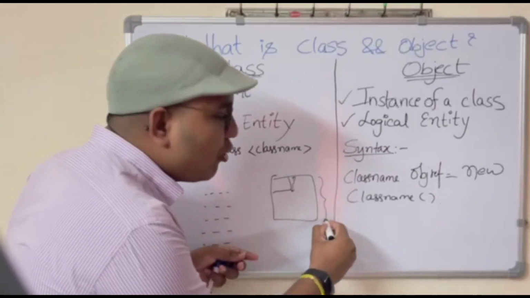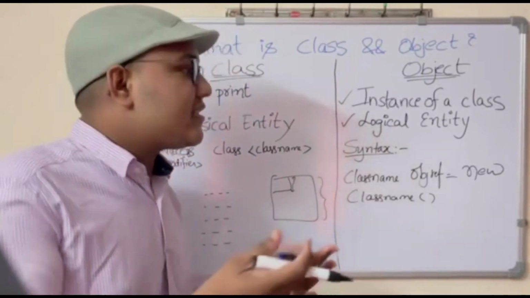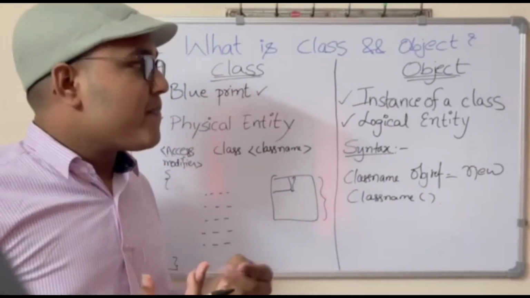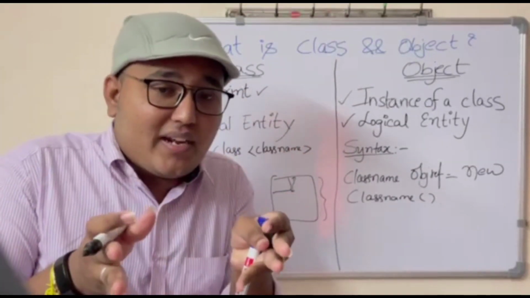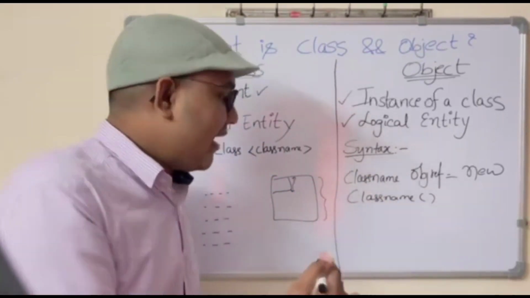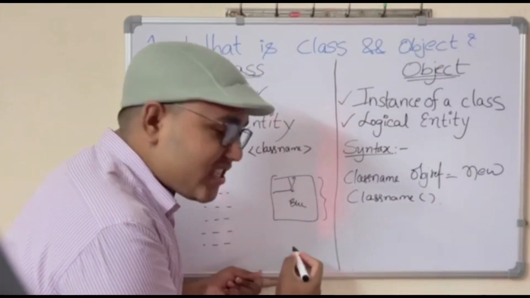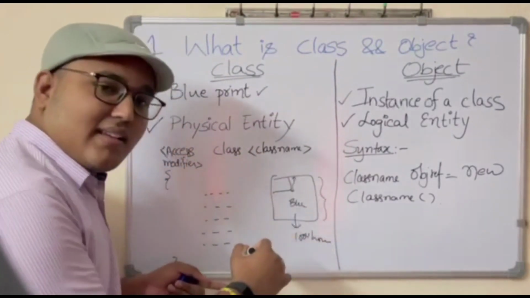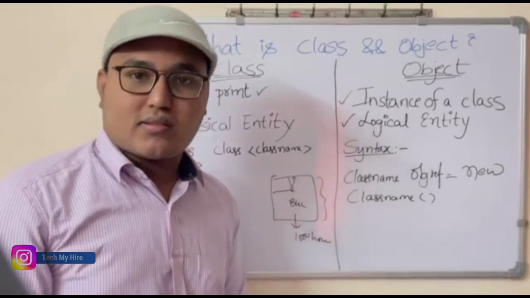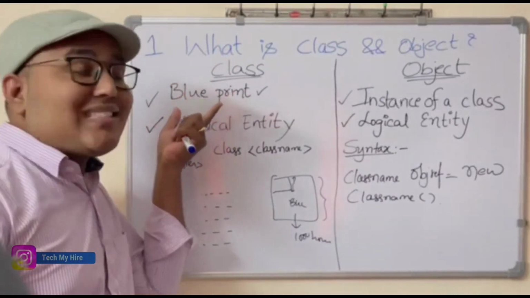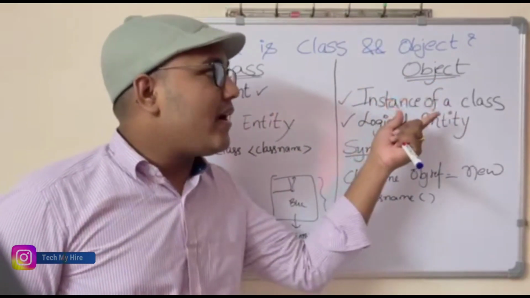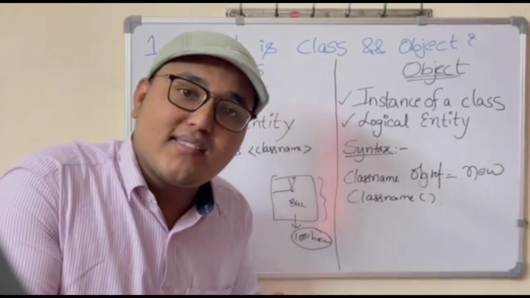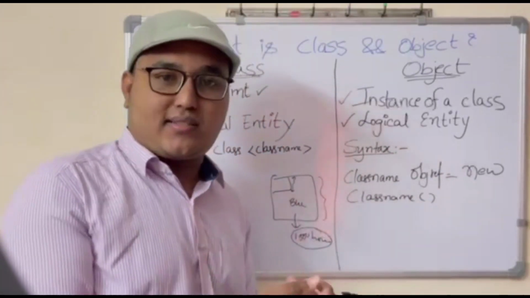So this is a blueprint for constructing a house. Similarly, for any object-oriented programming language, this class is a blueprint. And if there is a blueprint, we can construct any number of houses. Let's say if this is a blueprint, we can construct 1000 houses. And if there is a class, we can construct 1000 objects. So this class is called a blueprint, and an object is called an instance of a class. The construction of the 1000 houses is similar to the creation of objects.